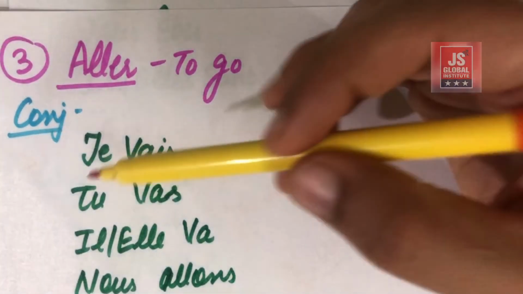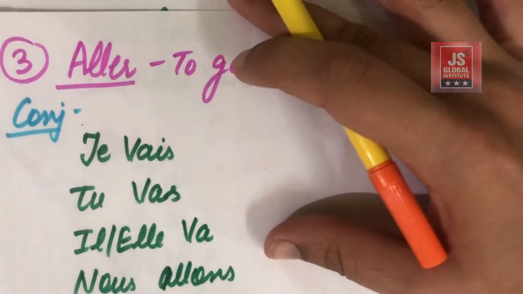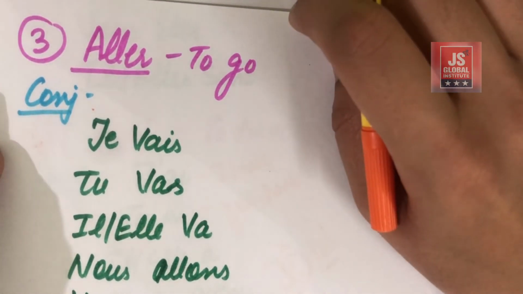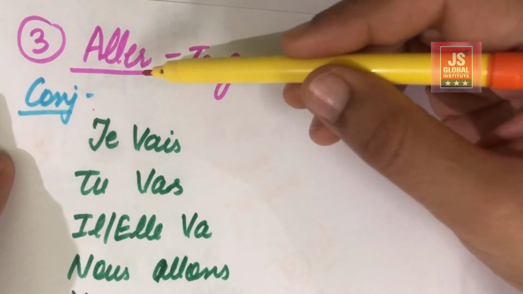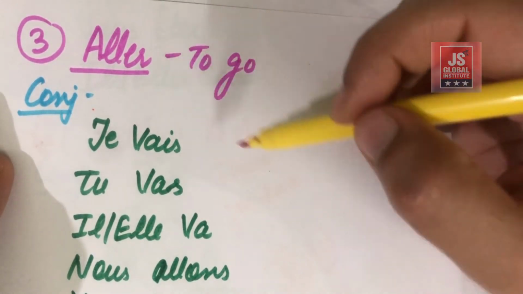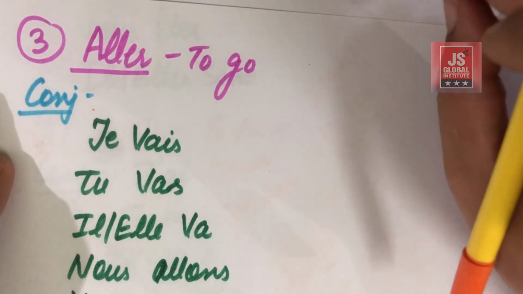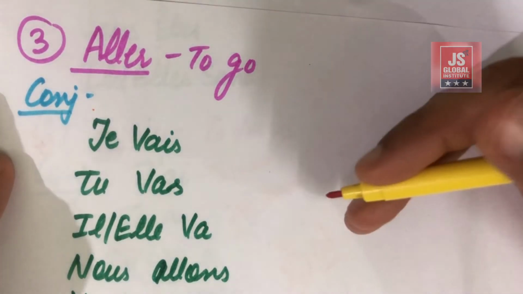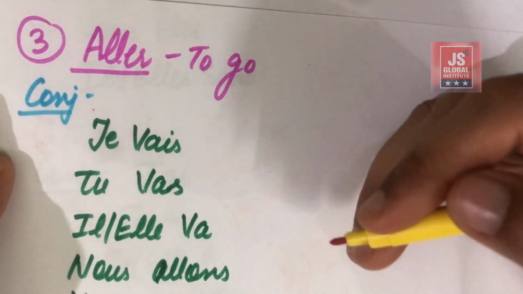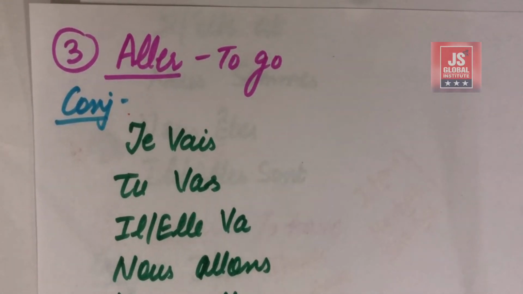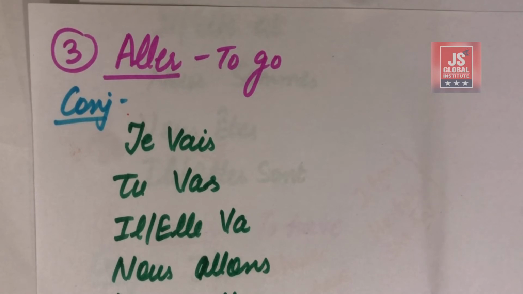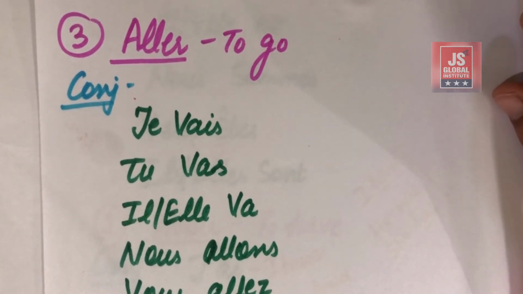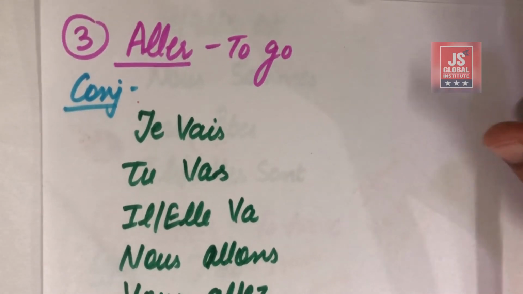And similar is the case with the conjugation over here. What we are doing, we are adding a word specifically for the irregular verb. So this is only the irregular verb that seems a bit difficult, but the regular verbs are very much easy, and even they are not that much difficult if you keep on practicing. These are actually the basics of French, so you have to learn them in the initial phase, and then we are going to move towards the next steps. So what you have to do is, after watching this video, you have to learn them as they are.